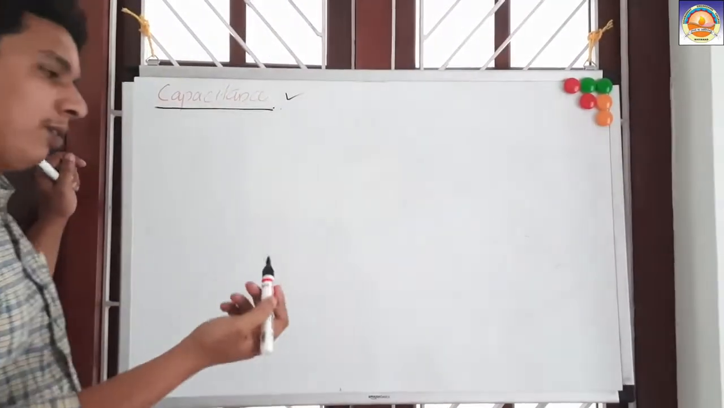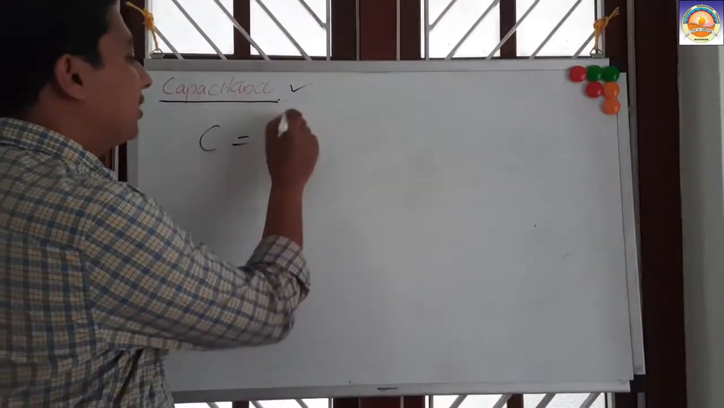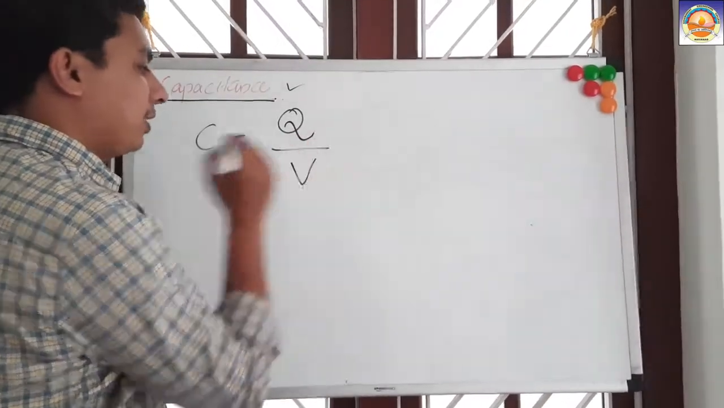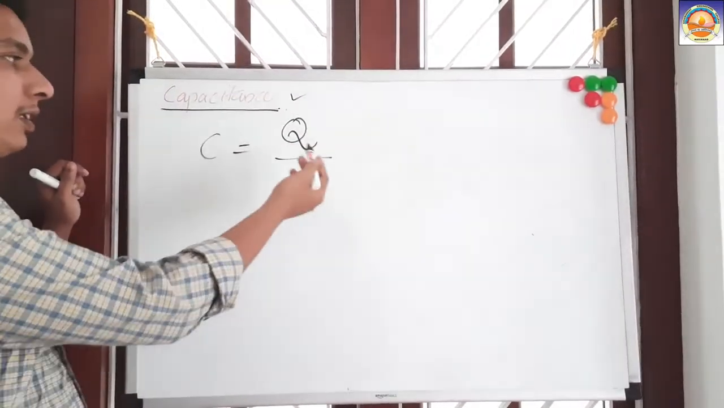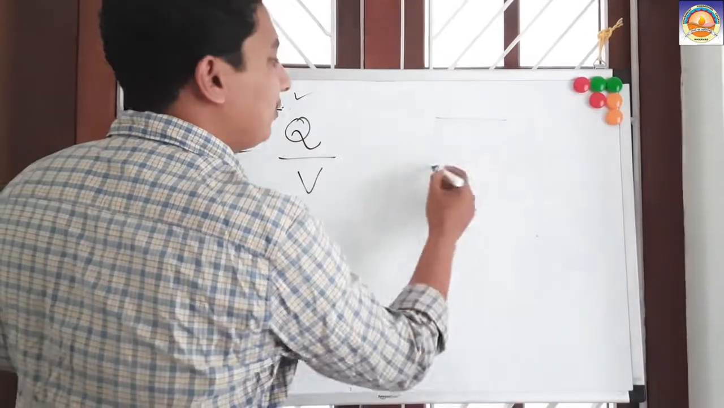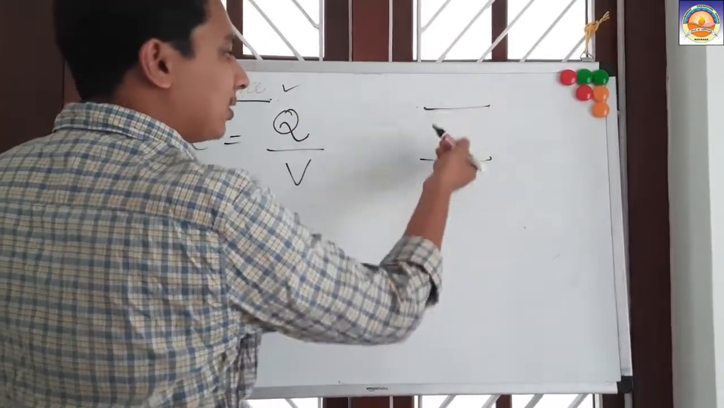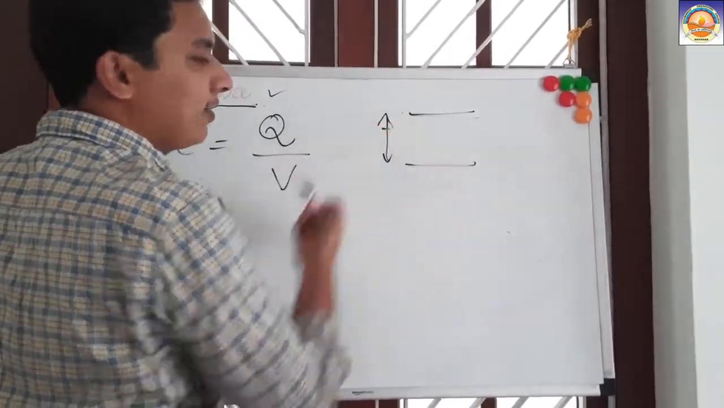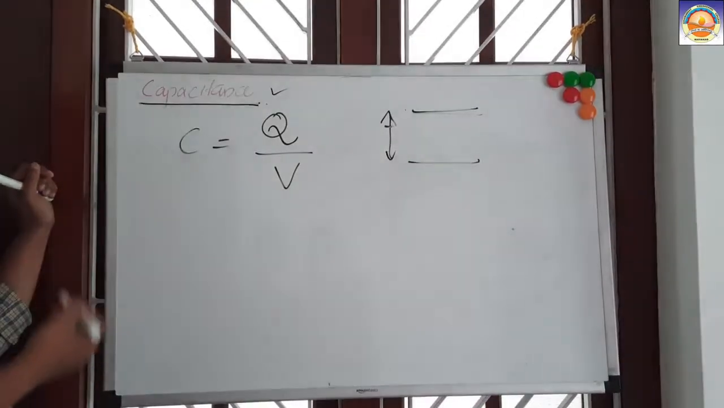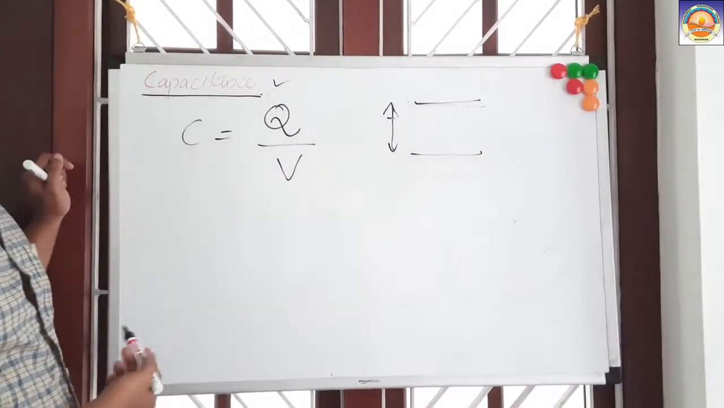As you all know, capacitance is given by charge per potential. If you have two parallel plates, the capacitance is the charge stored per the potential difference we apply. That is what is meant by capacitance: Q divided by V. Clear?